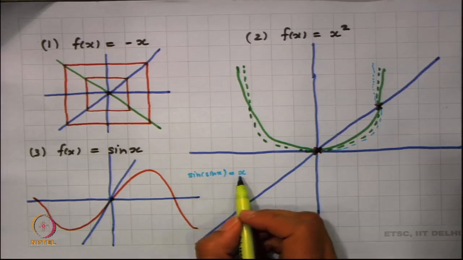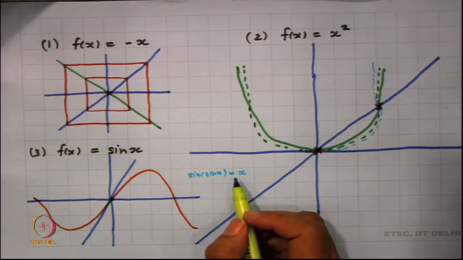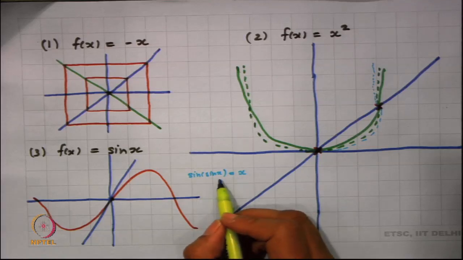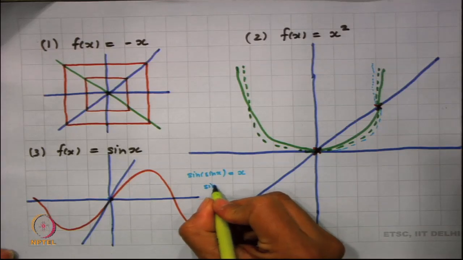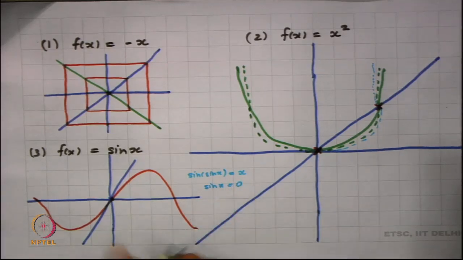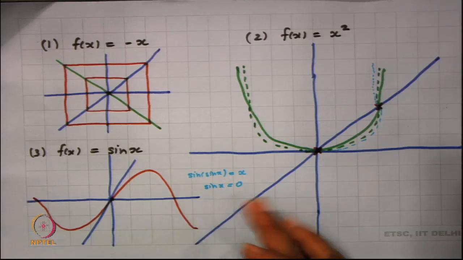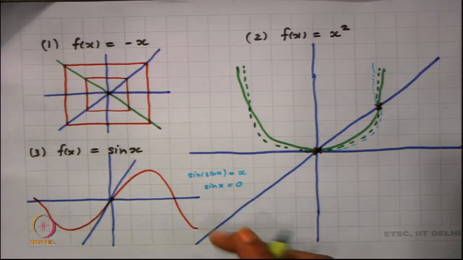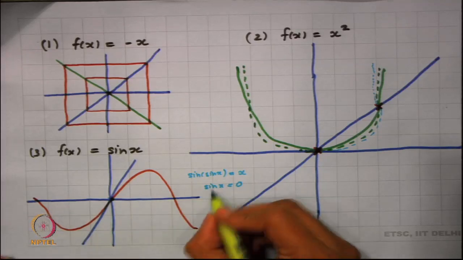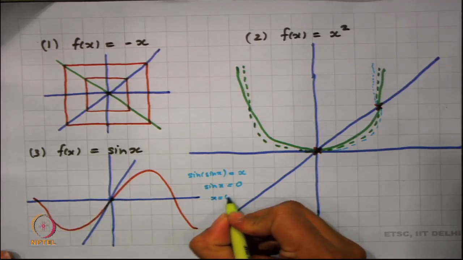But sin(sin x) = x, since I know that sin x = x has only one solution, x = 0, will also have only one solution, and that solution is sin x = 0. But we know that we are now looking out for periodic points in that case, and sin x = 0 happens at all multiples of pi, and in this case we can say that the only solution can be x = 0.